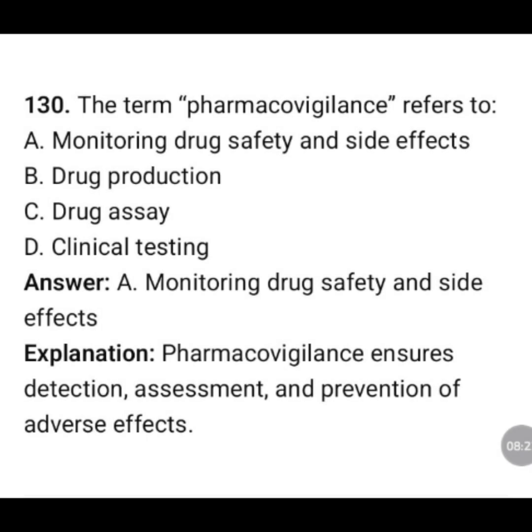The term pharmacovigilance refers to option A, monitoring drug safety and side effects, drug production, drug assay, clinical testing. The correct answer is option A, monitoring drug safety and side effects. Pharmacovigilance ensures detection, assessment, and prevention of adverse effects.